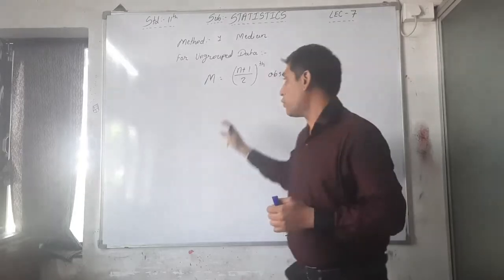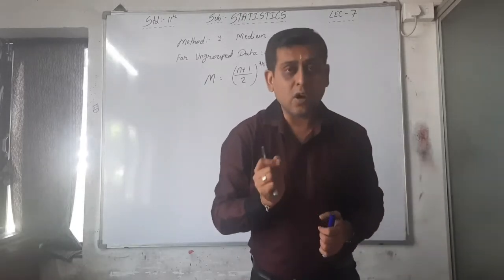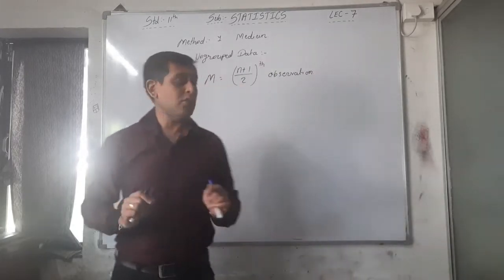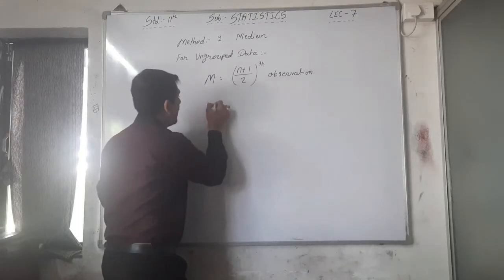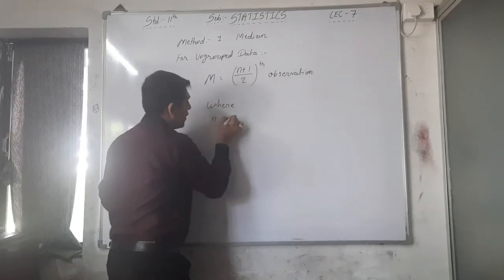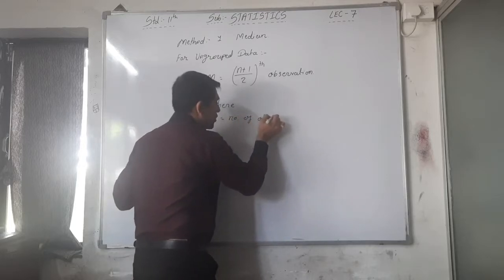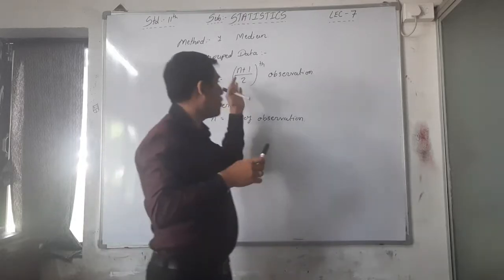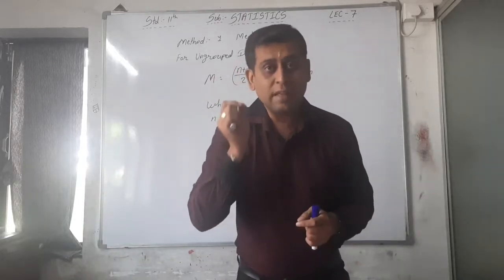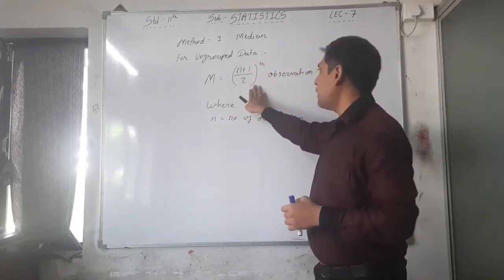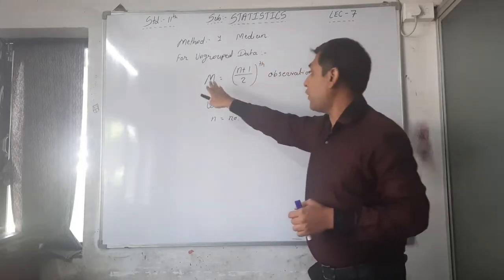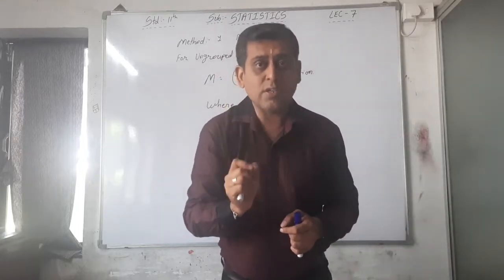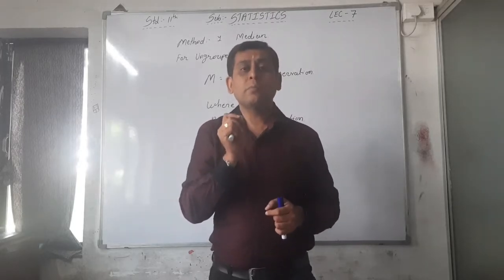For that, first of all, we have to arrange the data in ascending order, then find out how many observations there are, that is your N. Here, N is equal to the number of observations, and then we have to calculate (N plus 1) divided by 2, and that particular observation, say it is the fifth observation. Answer of M is equal to the fifth observation. Then you have to find which one is your fifth observation, that is your median.